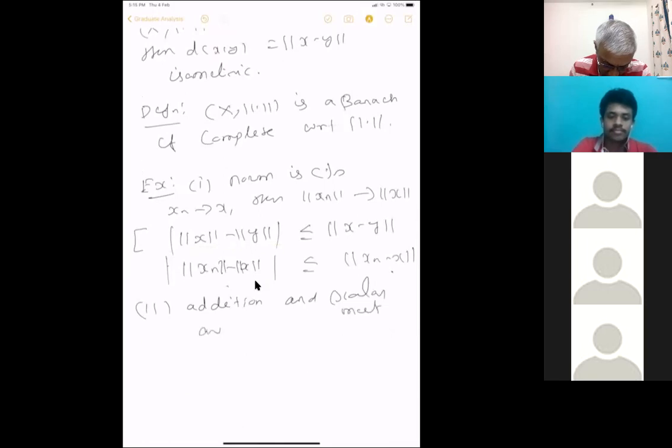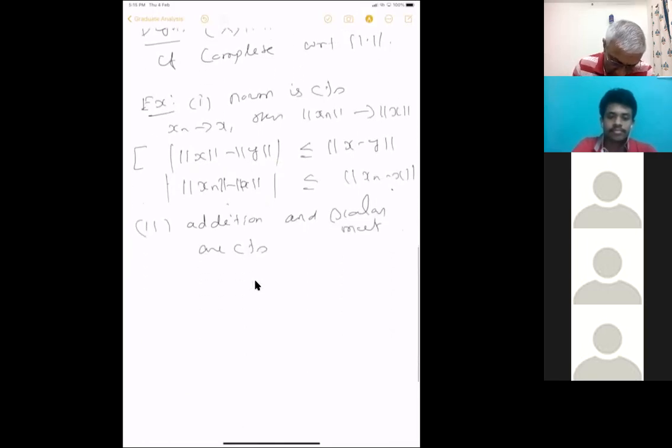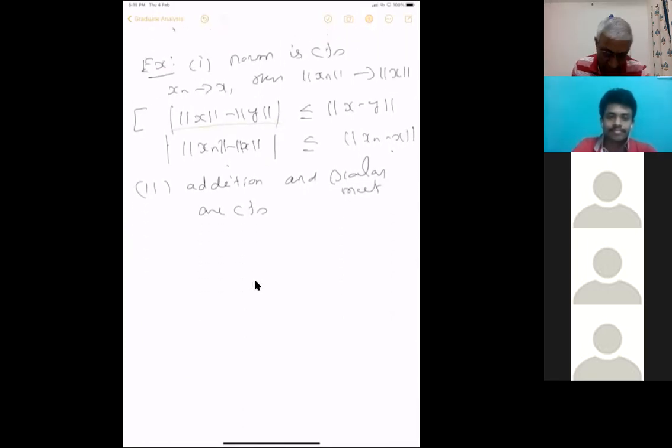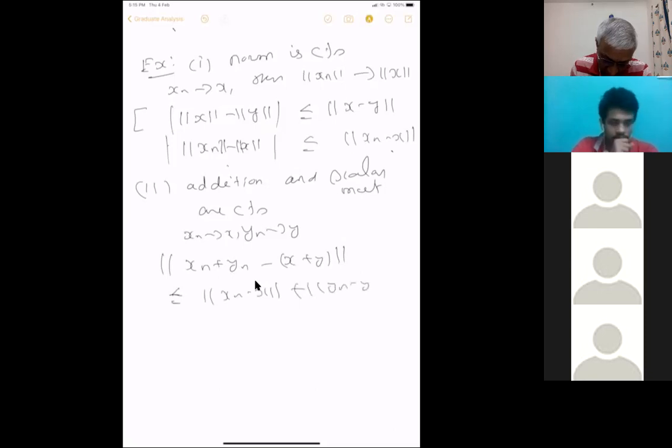To prove addition is continuous: xn converges to x, yn converges to y, then you want xn plus yn to converge to x plus y. You just have the norm of xn plus yn minus x plus y, which should go to 0. But this is less than or equal to norm xn minus x plus norm yn minus y, by the triangle inequality. So it follows that addition is continuous.